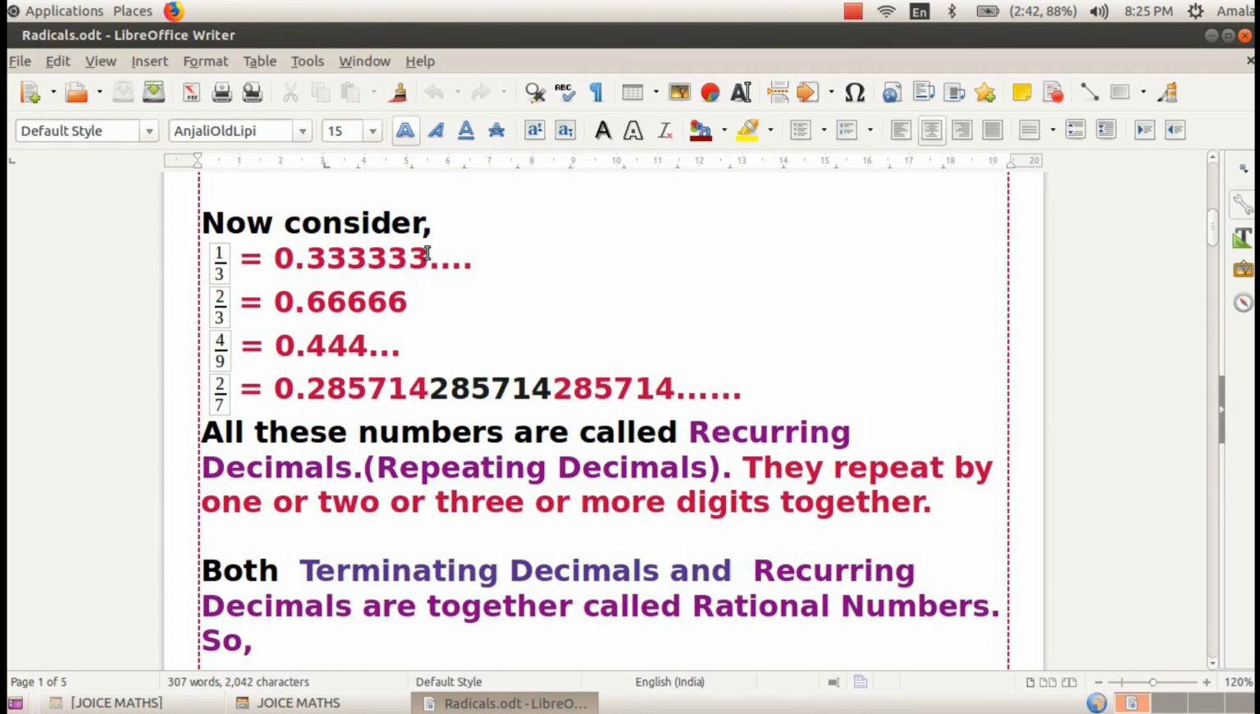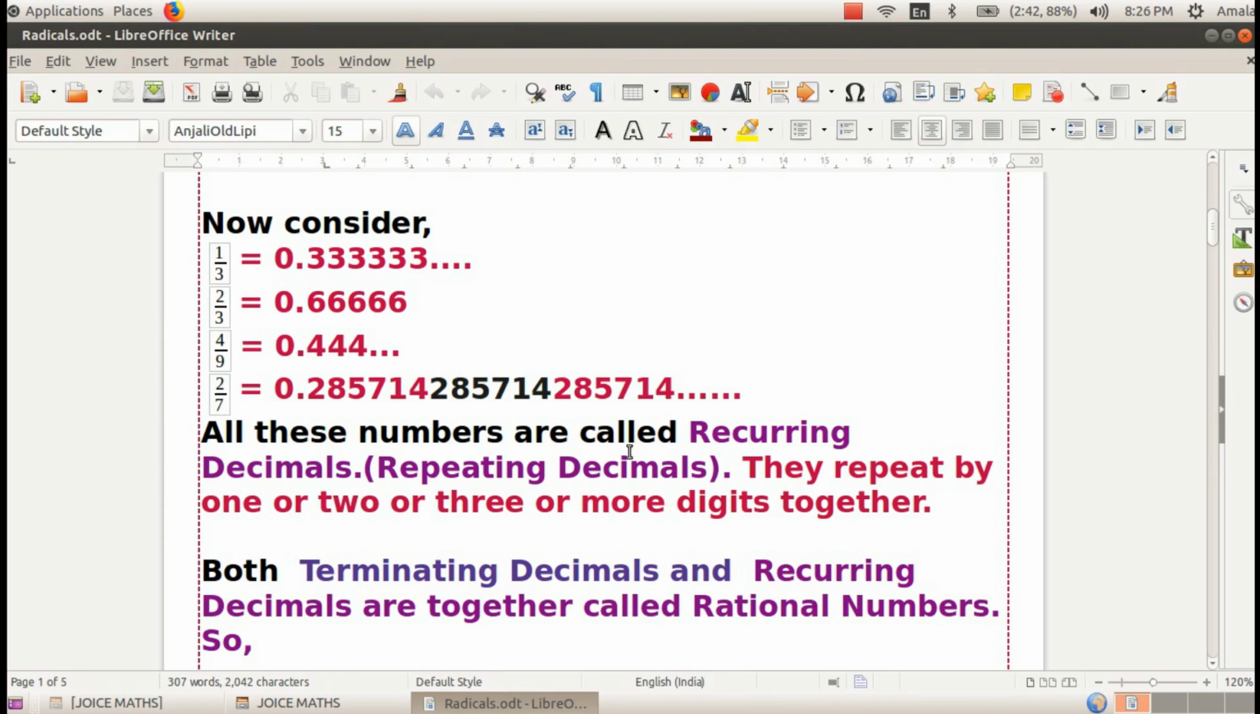Now, consider the fractions 1 by 3, 2 by 3, 4 by 9 and 2 by 7. 1 by 3 we can write as 0.333 etc. 2 by 3 is 0.666. 4 by 9 is 0.444. It is repeating. And 2 by 7 is 0.285714. Again the same digits 285714, 285714 etc.